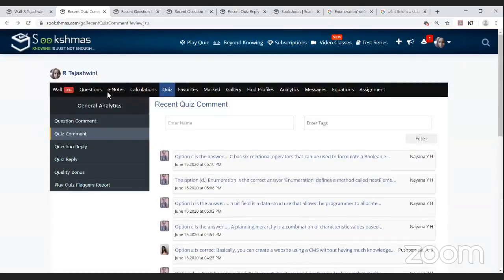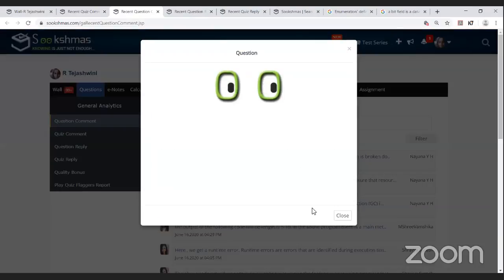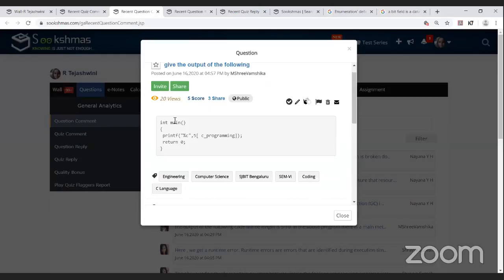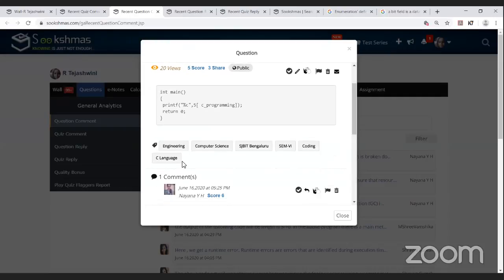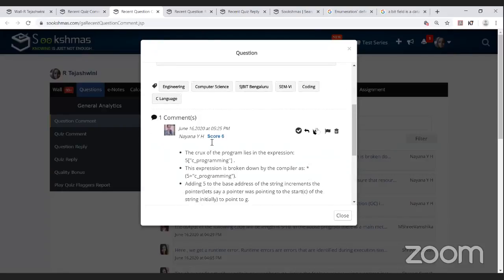Yes, and let's move on to some of the recent question comments done by the participants. The recent question comment is being done by Naina YH. It's a question by Sri Vamshika. She's asking for the output of the following: in int main, printf percentage c, comma, 5 of C programming, and finally return 0. Yes, it's a C language question, and Naina YH has given the answer.